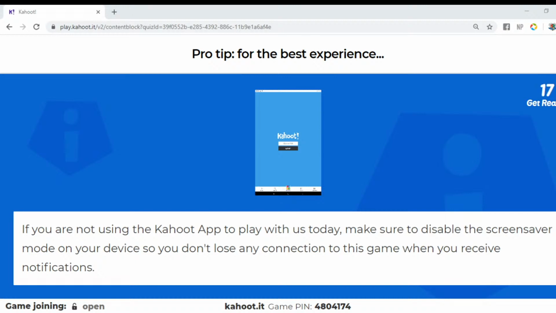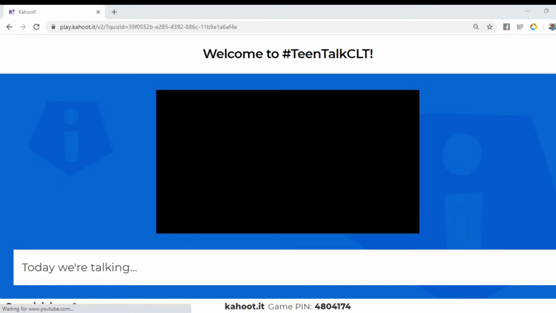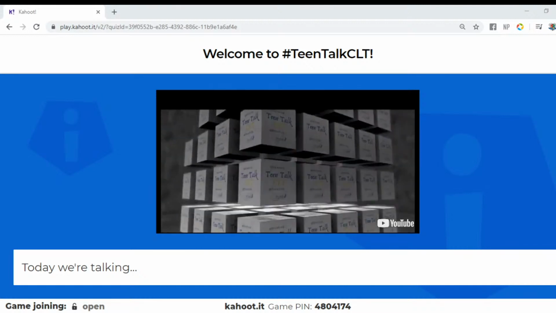So yeah, if you're not used to using the Kahoot app to play with us today, just make sure you disable your screensavers on whatever device you're on so you don't lose any connection in the game when you receive a notification. Or tell your folks not to send you a text message or Facebook message or whatever while you're playing.